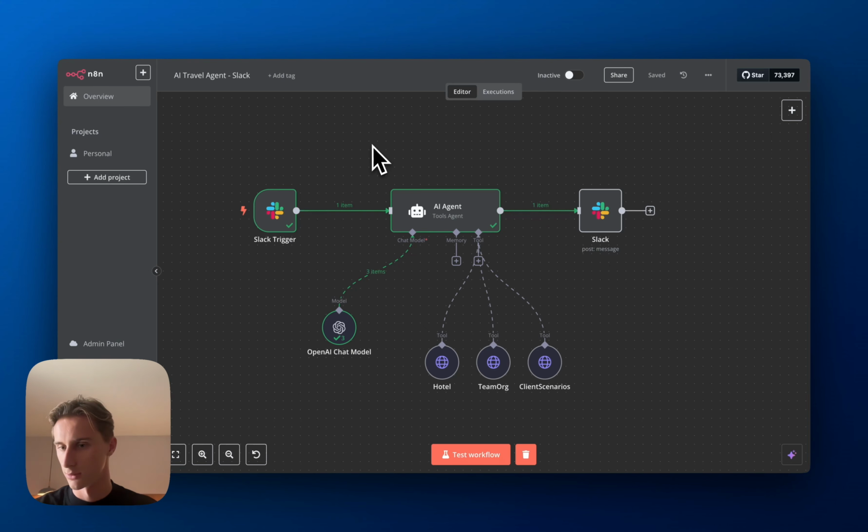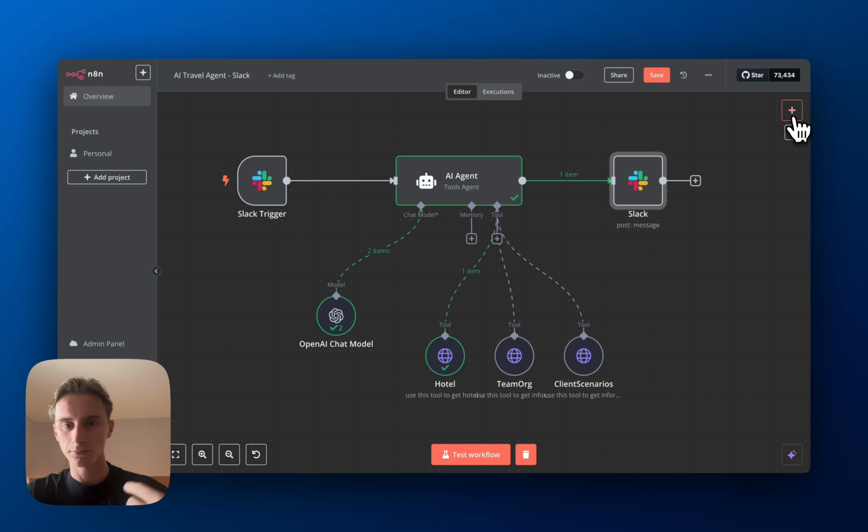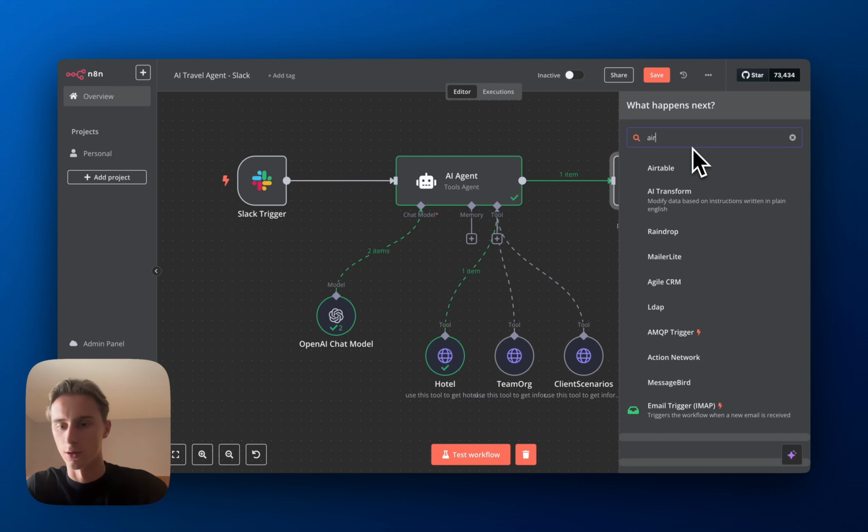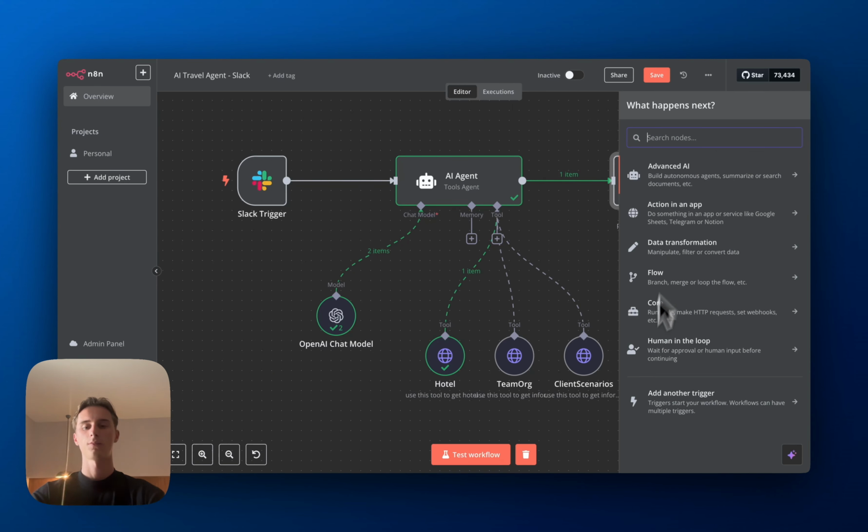Okay, great. So the next step here is to configure the nodes. What I'll do is I'll give just a brief explanation on what are the different types of nodes and when are they used. So here you have a trigger node, and then you have a normal action node. How do you even put a node is you click on the plus here, and then you're basically going to search for what you want to add.